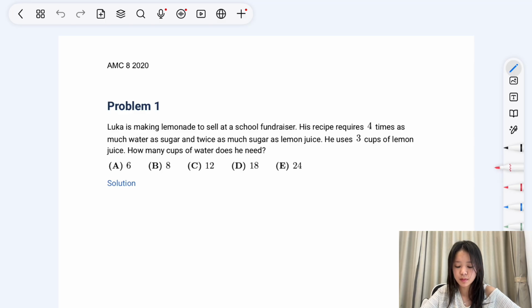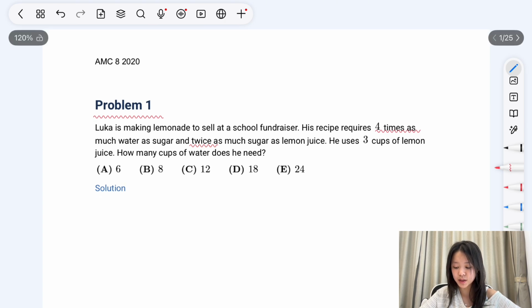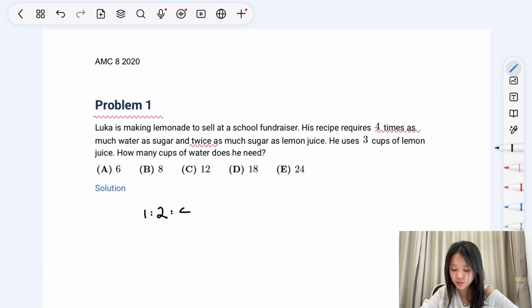Problem 1. Luca is making lemonade to sell at a school fundraiser, and his recipe requires 4 times as much water as sugar and twice as much sugar as lemon juice. He uses 3 cups of lemon juice. How many cups of water does he need? We know already that the ratio of lemon juice to sugar to water is 1 to 2 to 4.